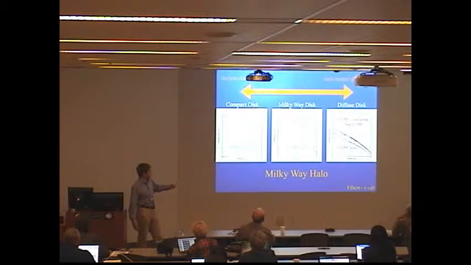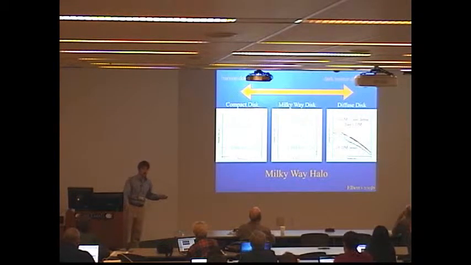So here in black, you have the CDM only, no baryon density profile, and this dashed magenta line is SIDM only, no baryon potential. And both of them lie below what you get with SIDM with the baryonic potential turned on, even with a Milky Way with a much more diffuse disk than actually exists.